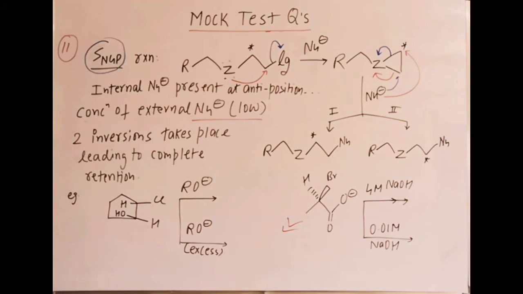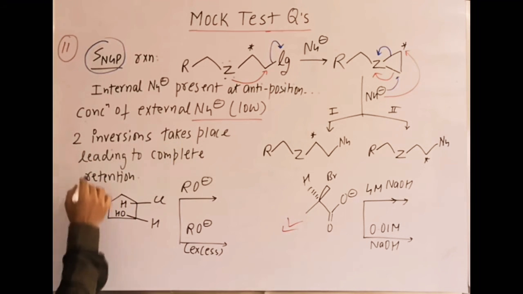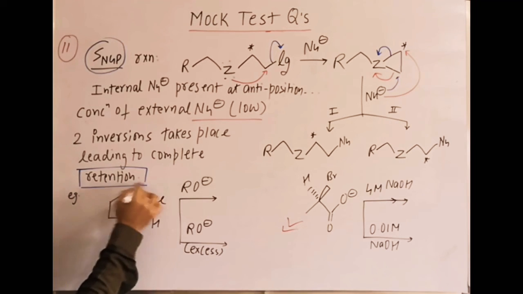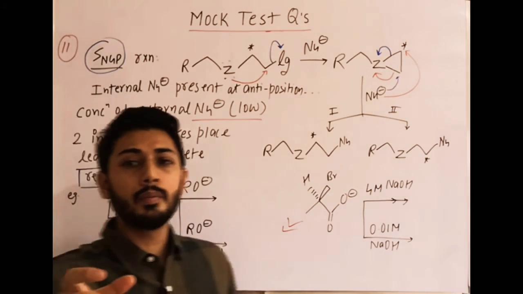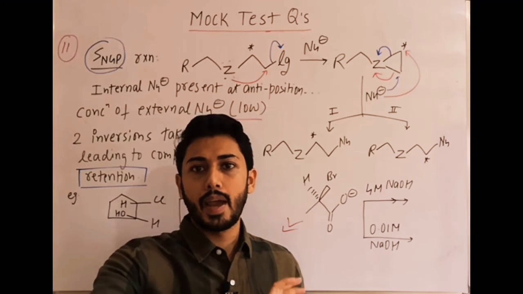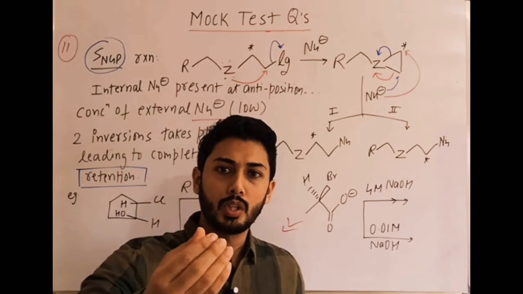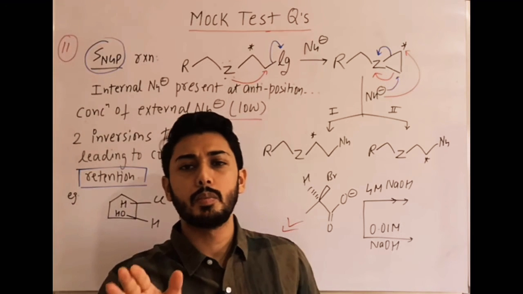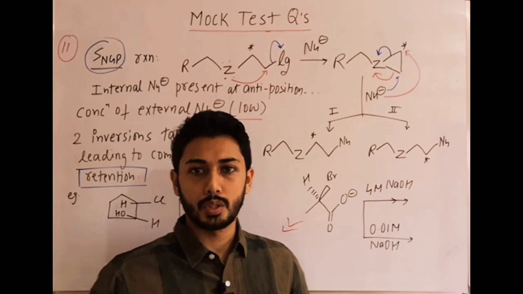The third point is that two inversions take place, leading to complete retention at the attacked carbon. On the carbon where SNGP is taking place, there is backside attack of the internal nucleophile, and again backside attack of the external nucleophile. Twice the attack takes place, so finally there is retention of configuration.